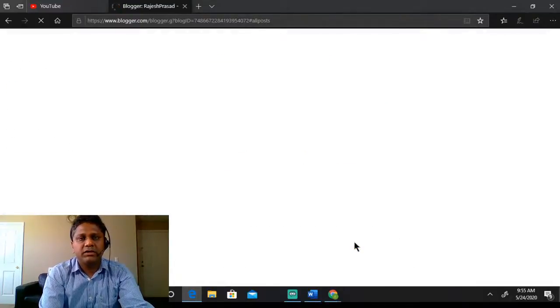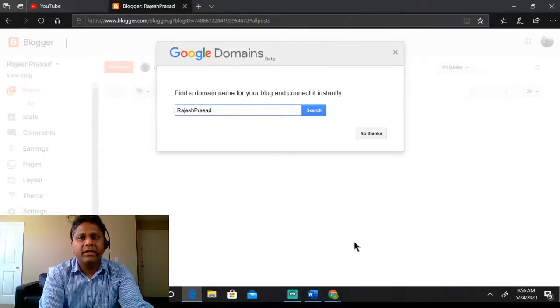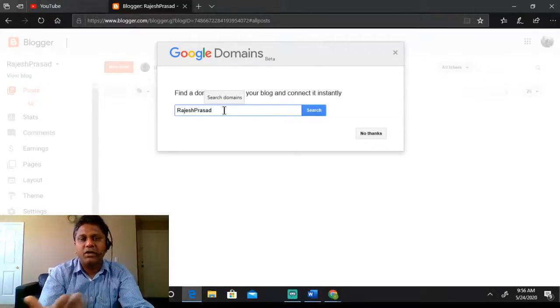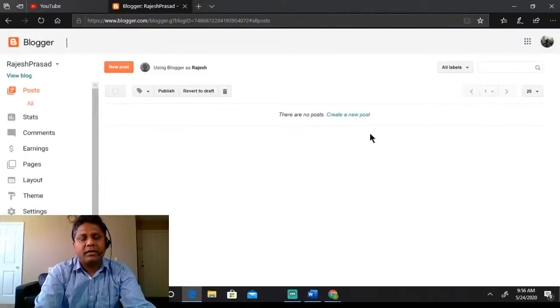It is doing some processing in the back end, and now Google is doing some marketing: find a domain name for the blog and connect to it instantly. What this means is Google is saying if you want to buy a domain name, then it will become www.rajeshprasad.com or .in, depending on whatever I buy, but I'll have to pay for that. So at this point of time I'll say just no thanks, and bam, this is your website.